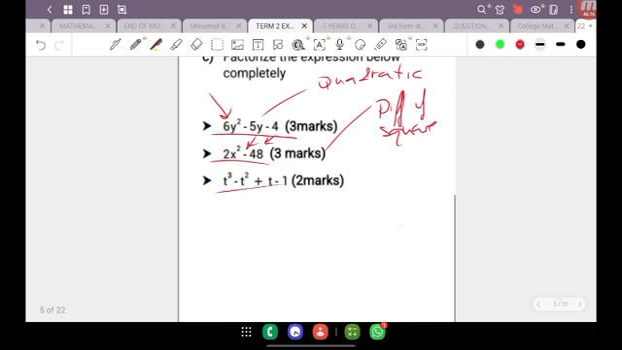Now, when I look at example number 3 here, it's screaming at me right away that this is a grouping method. So you might ask, how do you know this is a grouping method? Because grouping method is the only factoring question that has 4 terms. Notice the quadratic has 3, difference of 2 squares has 2, and the grouping has 4.